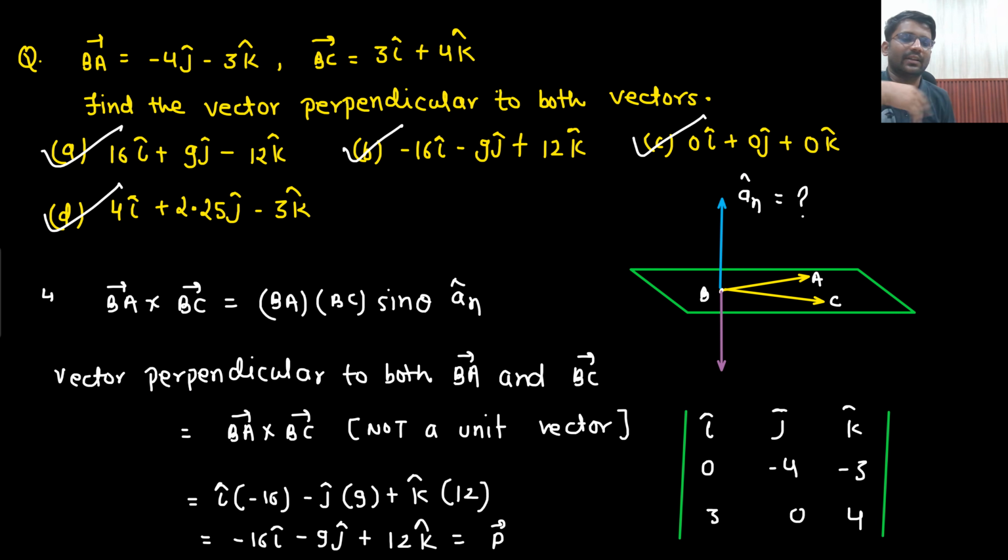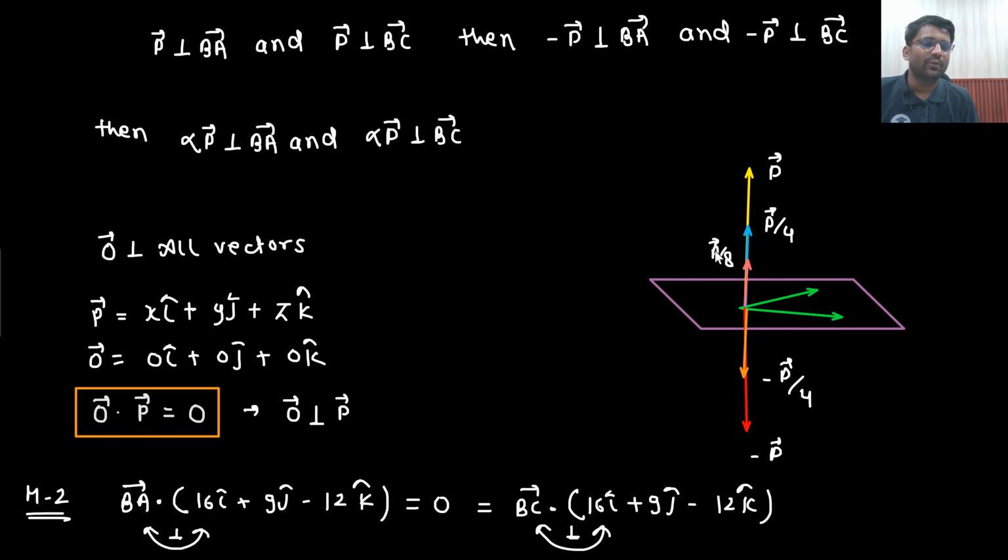A similar thing we have seen here. Two vectors are there. I need to find a vector which is perpendicular to both of them. That means it should be perpendicular to the plane containing these two vectors, so I simply find the cross product. Whatever the direction of the cross product is, that will be my answer. Magnitude could be P, P by 4, P by 8, minus P by 4, minus P. Magnitude could be anything. I just need to know the direction.